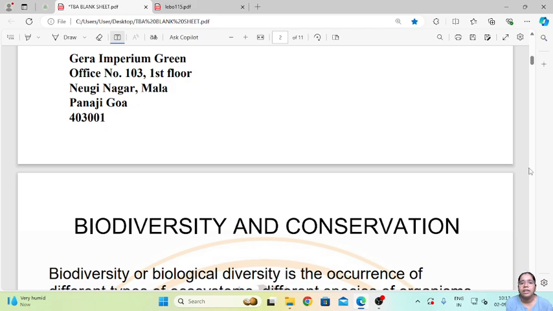So this biodiversity is very important, and due to over exploitation of resources and human greed, this biodiversity is under threat. So the conservation of that biodiversity is also important. In this chapter, we are going to study what is biodiversity, what are the types of biodiversity, how many species of plants and animals are there in this world, and what are the threats and how we can conserve the biodiversity. So first let us study what is biodiversity.